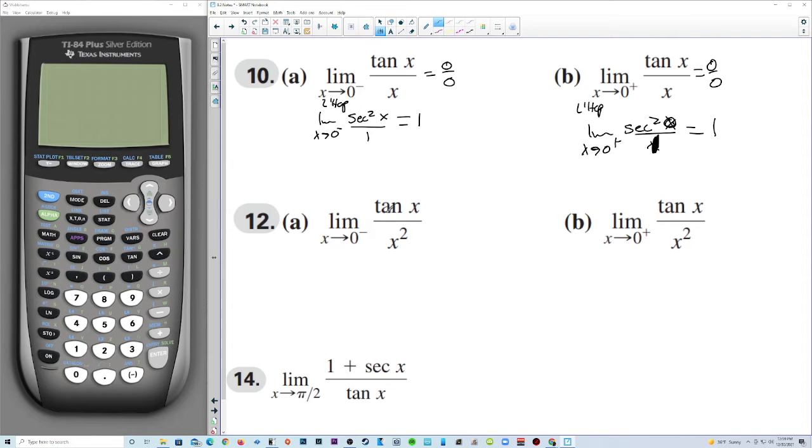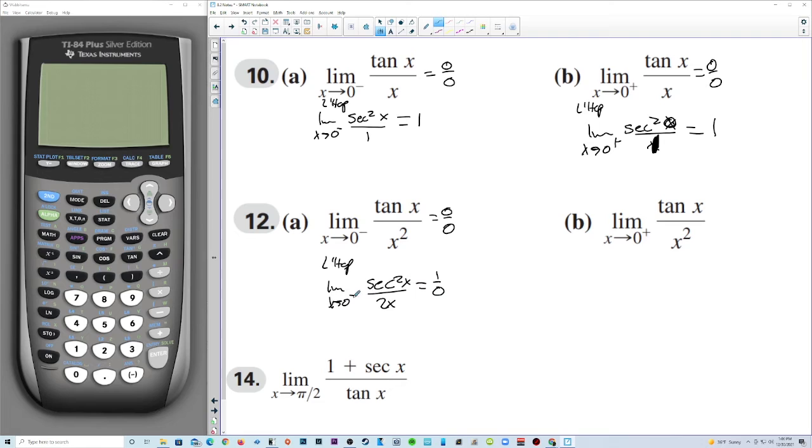How about over x squared? Well, we still get 0 over 0. So we're going to do L'Hopital's. Limit as x approaches 0 from the left of secant squared of x over 2x. But secant of 0 is the reciprocal of cosine of 0. Cosine of 0 is 1. So secant squared is 1 squared, which is 1. Oh, we get 1 over 0.